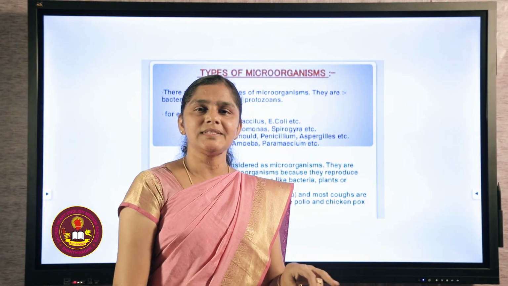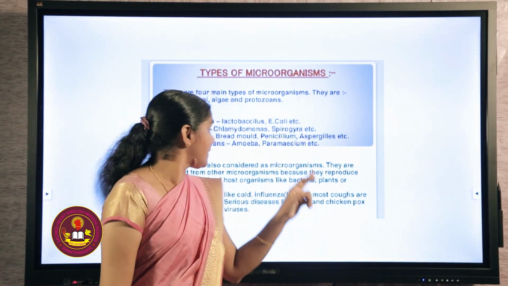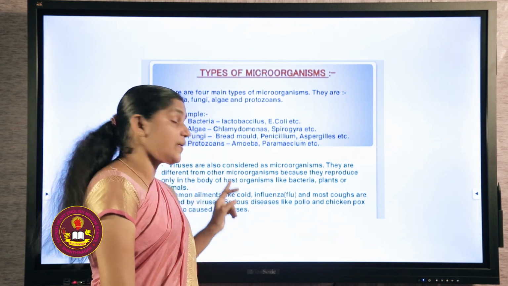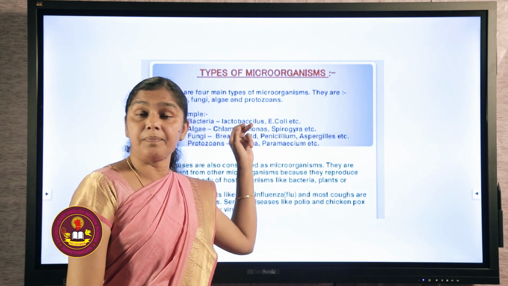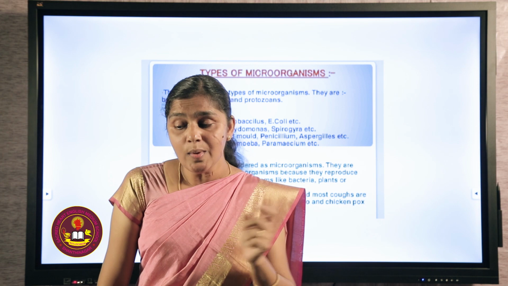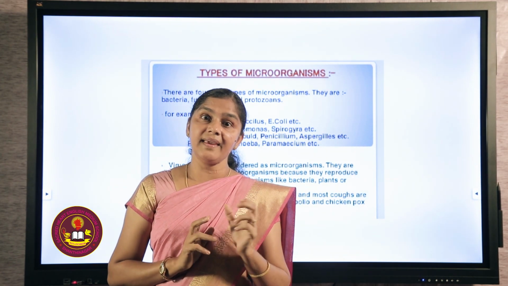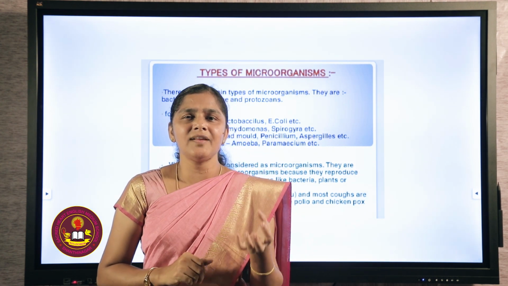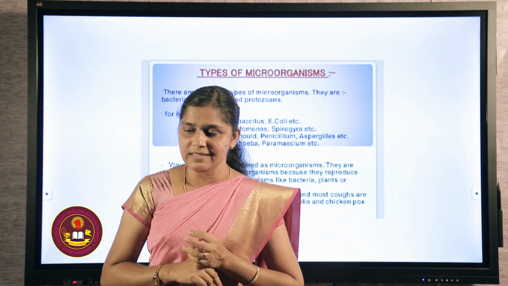Now let's move to different types of microbes. Mainly there are 5 types of microbes: bacteria, algae, fungi, protozoan and viruses. We have already discussed bacteria in the previous class. Now we will move to algae. Algae are plant-like organisms and they contain chlorophyll. Chlorophyll means the green pigment. So these algae are able to produce their own food by the process of photosynthesis.